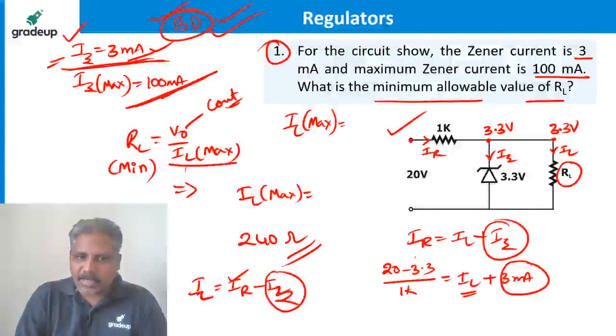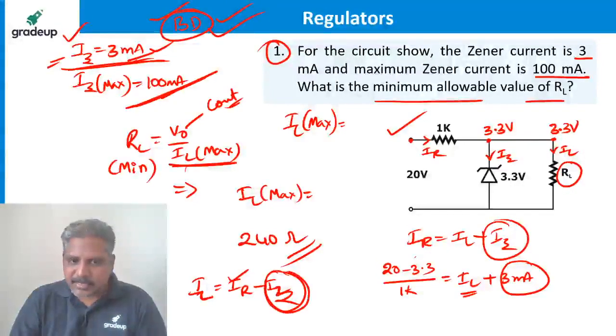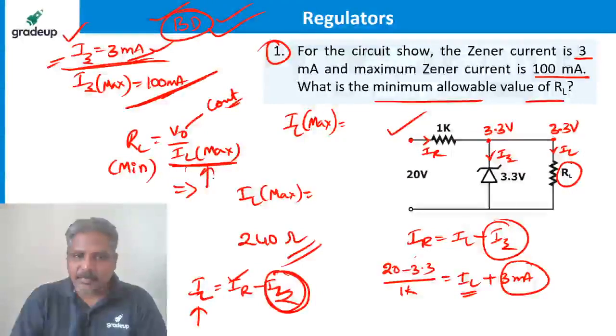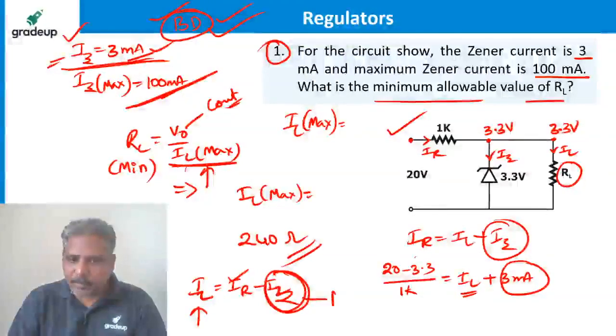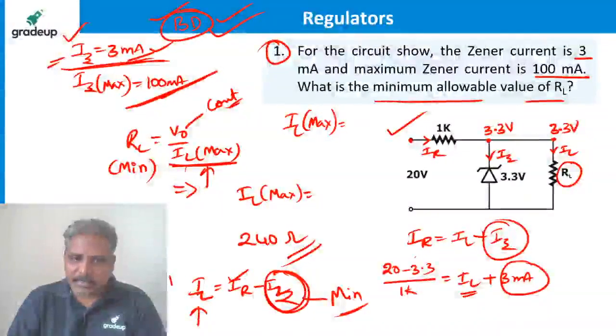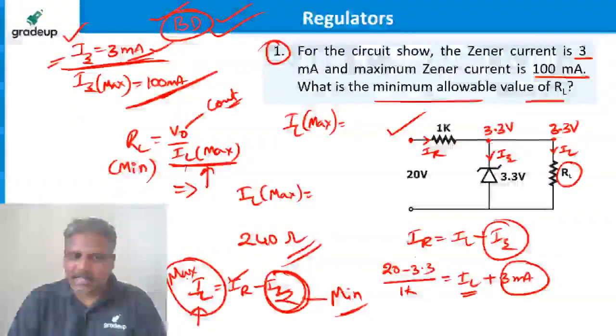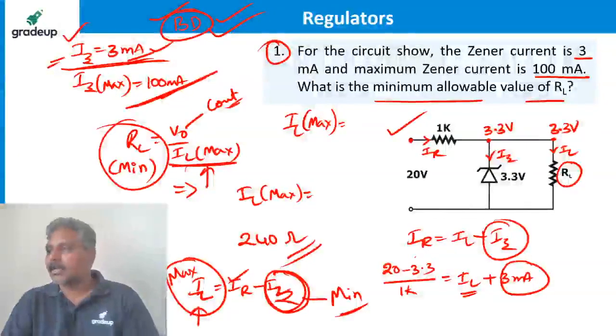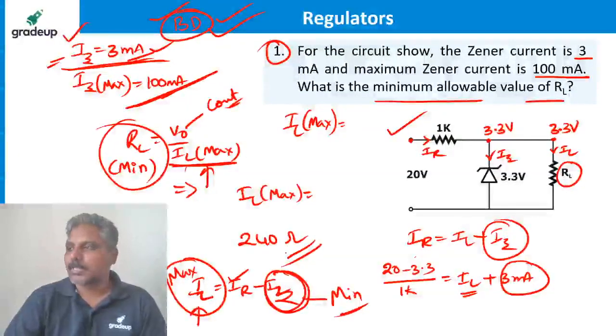But what value of IL do you want? Maximum, right? If you want to subtract something from a quantity, are you going to get the maximum value? No. You want IL maximum, so the subtraction must be minimum. Then only you are going to get maximum value for this current. If this current is maximum, you are going to get the load resistance minimum. Clear?